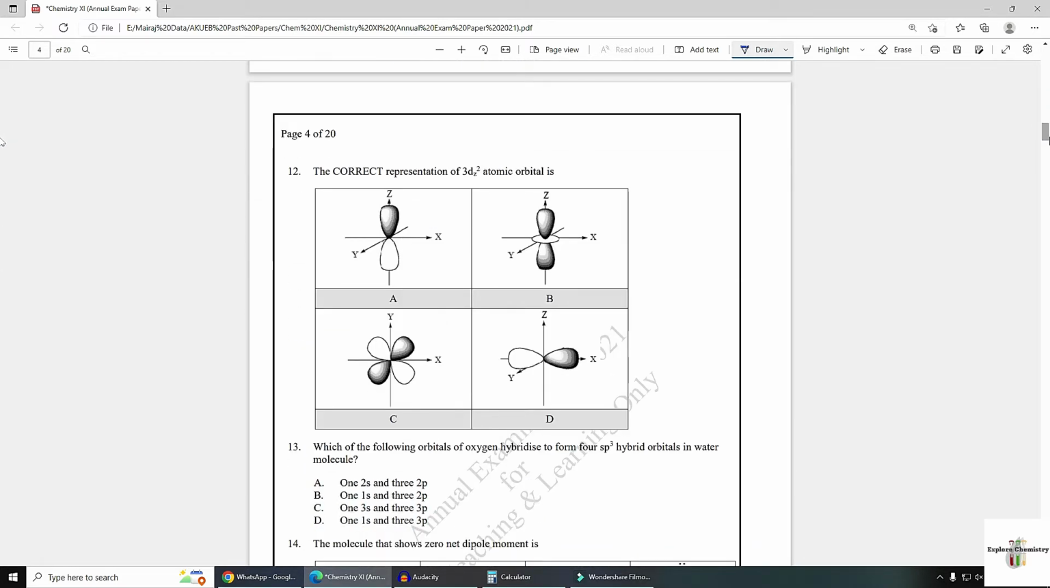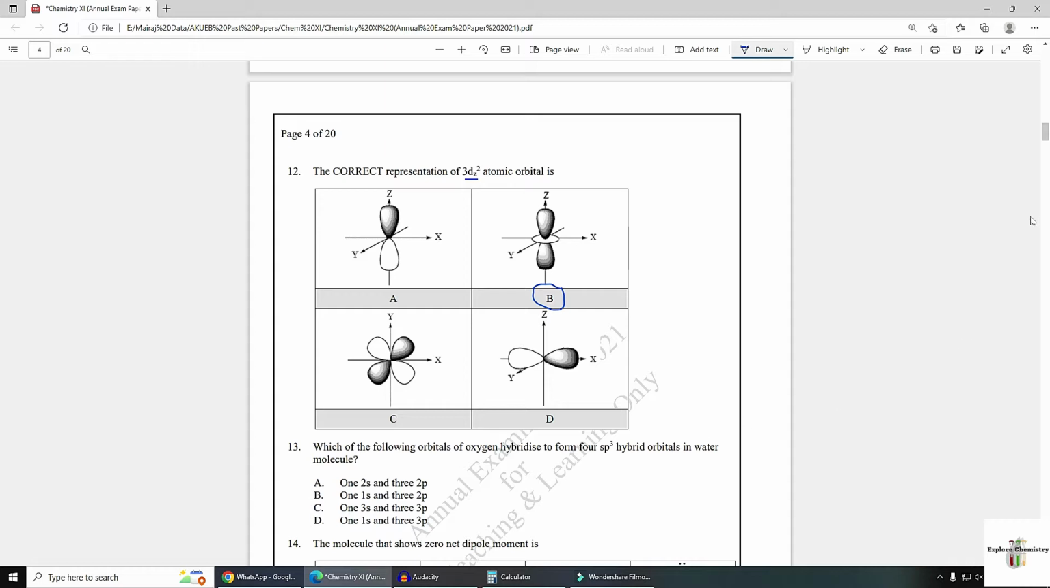Number 12, the correct representation of 3dz² atomic orbital is option B. The shape of the dz² orbital is different from other d orbitals, and this one is the shape.